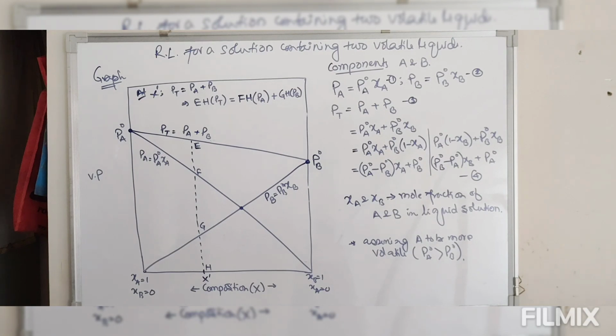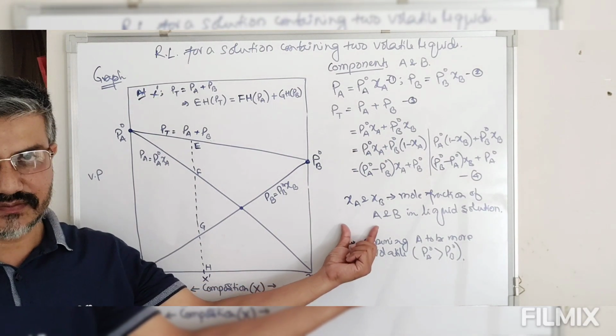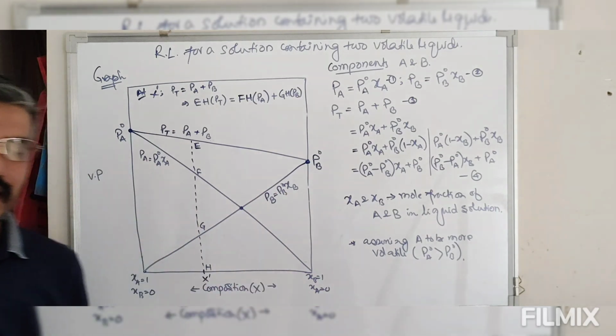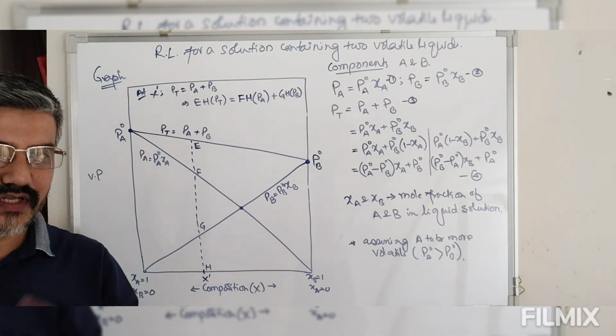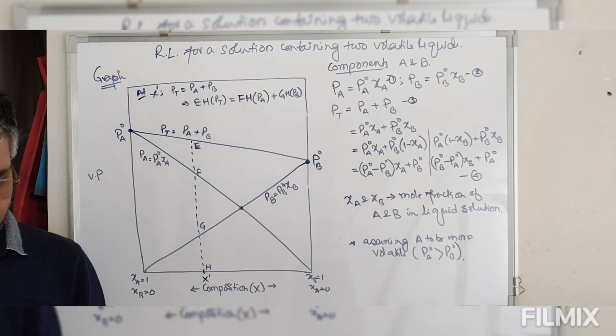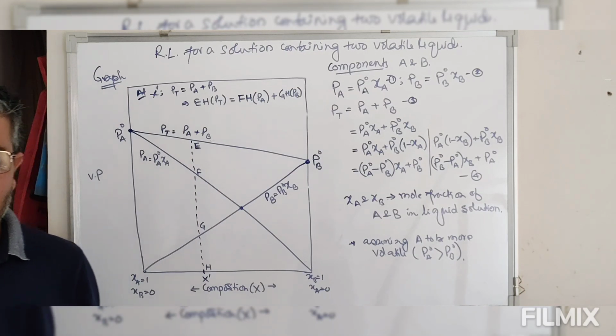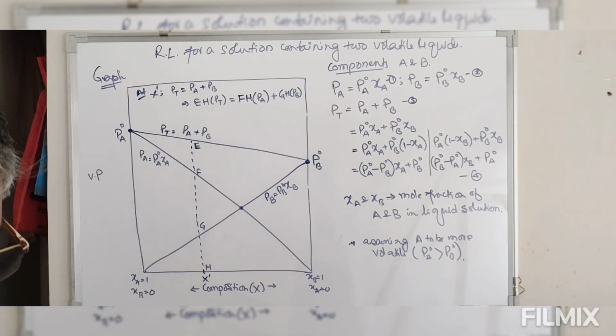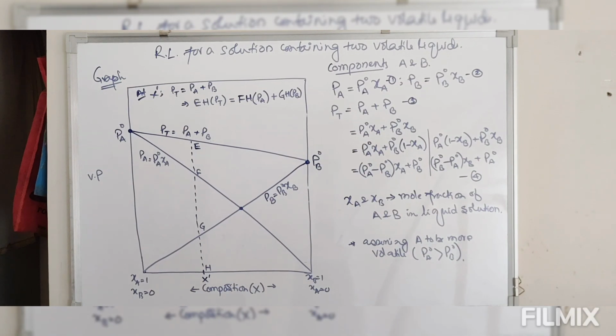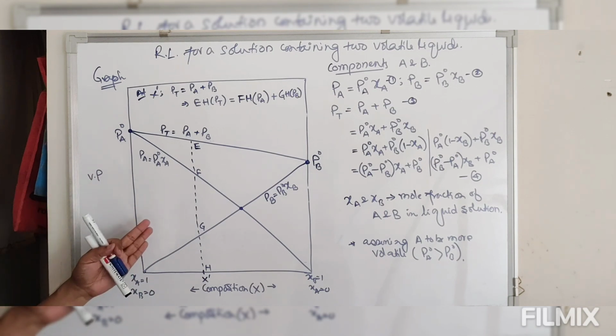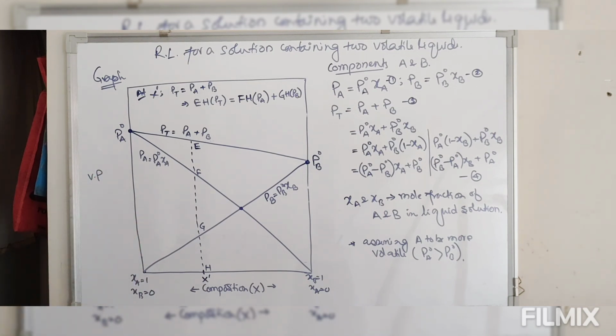So now look at this. This is the mole fraction of A and B in liquid state. Now since both are volatile, above this liquid solution there will be certain vapors. Now let's try to find the composition of vapor. Means what is the mole fraction of A and B in vapor phase. So for this I have to rub this graph. So we'll define what is the mole fraction of the components A and B in vapor phase.